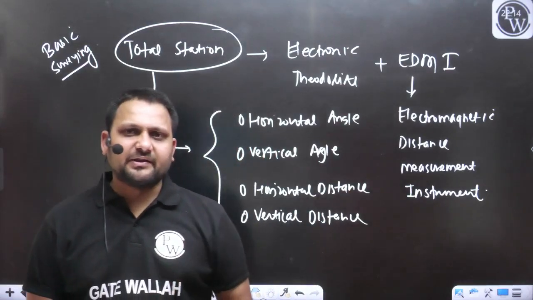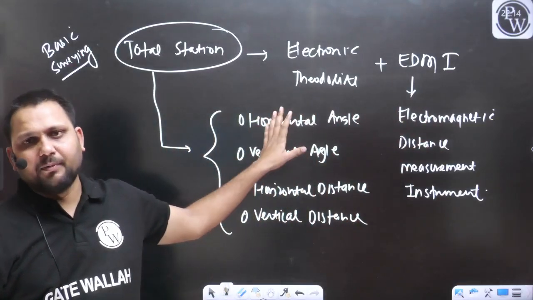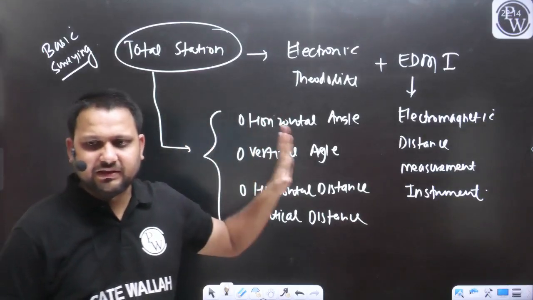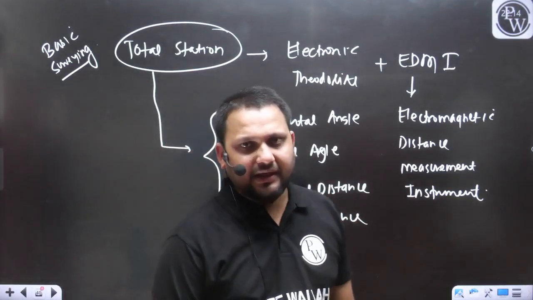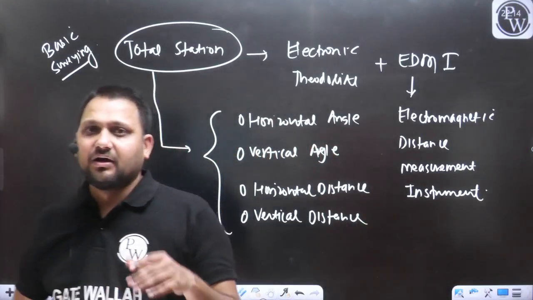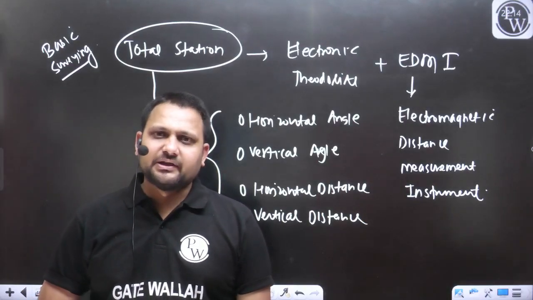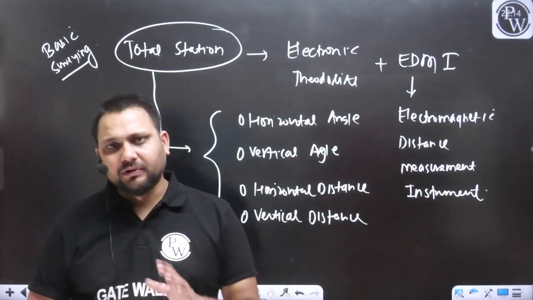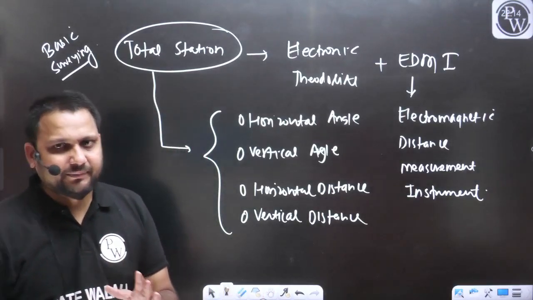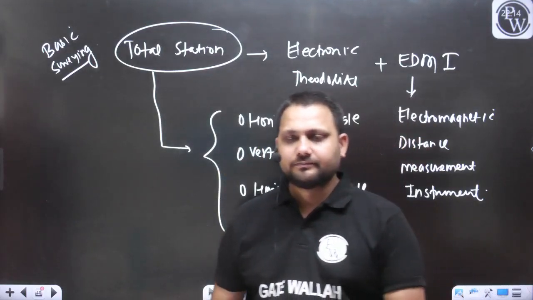It is the combination of the electronic theodolite and the EDMI. With the electronic theodolite we can measure the horizontal angle and vertical angle, and with the EDMI we can measure the horizontal distance and vertical distance. So in short, from the total station we can perform all types of measurement for defining the relative position of the point.